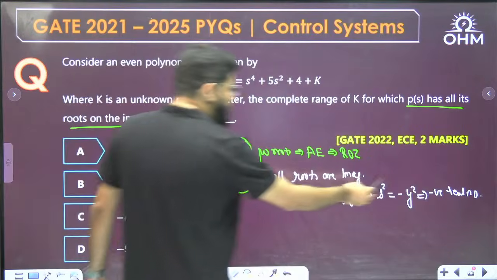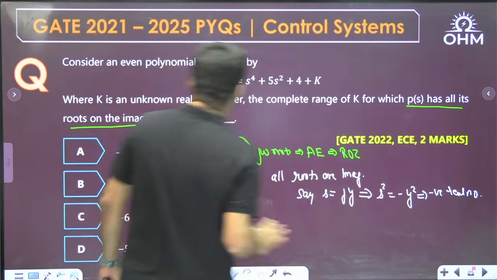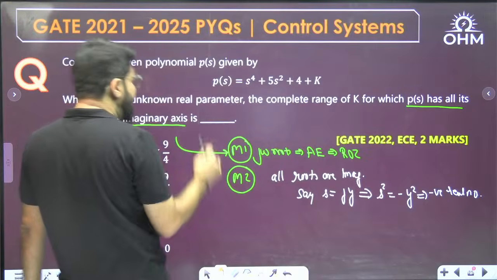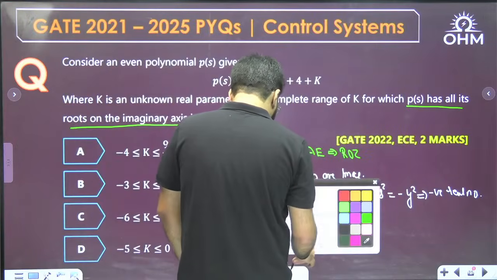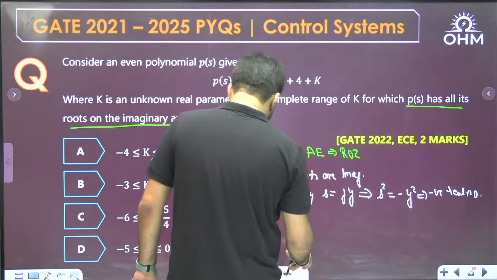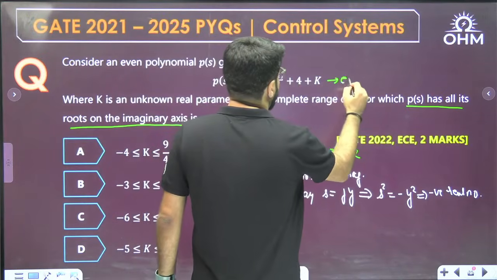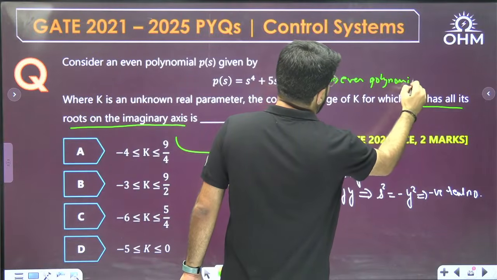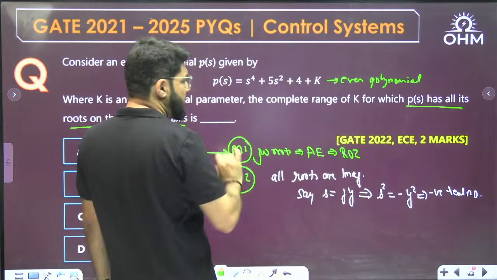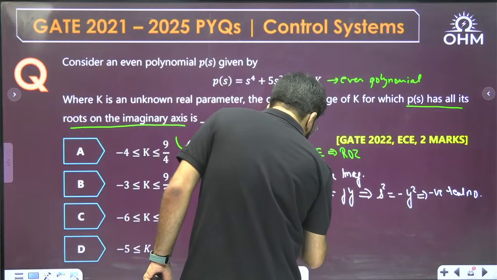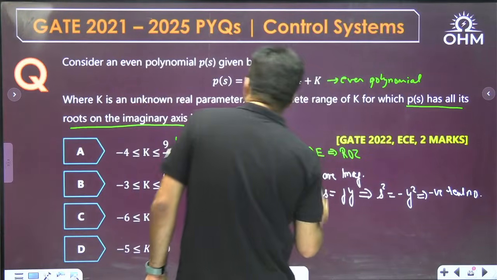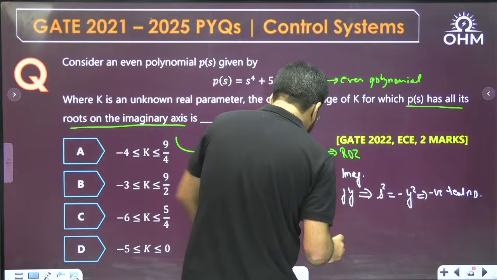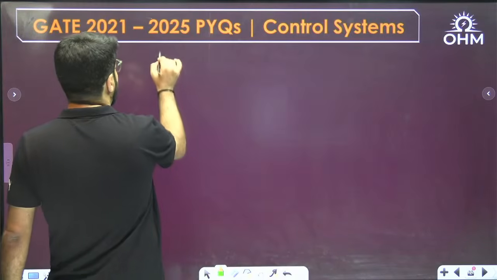So s square will be a negative real number, minus y square. Now, since this is an even polynomial, s square will help me. The given polynomial is an even polynomial, only containing s square and s power 4 terms. So for a moment, in the polynomial, let me come up here. What is the polynomial given to me?